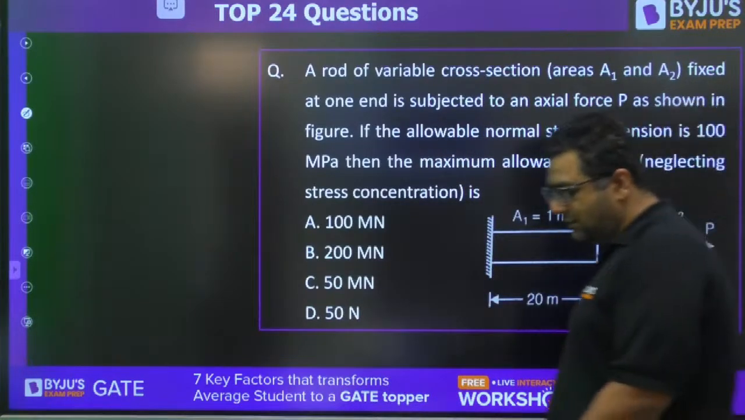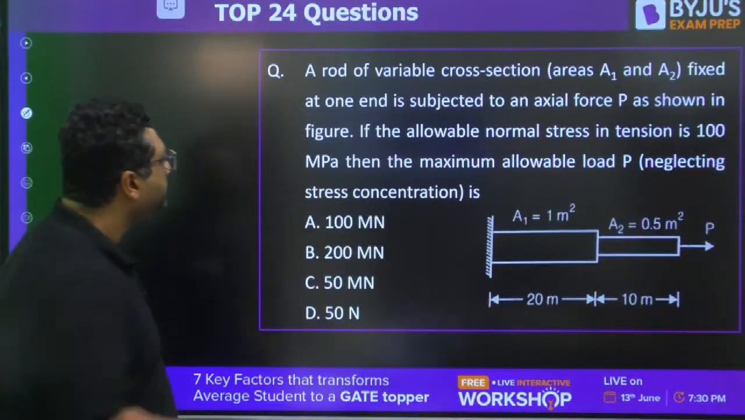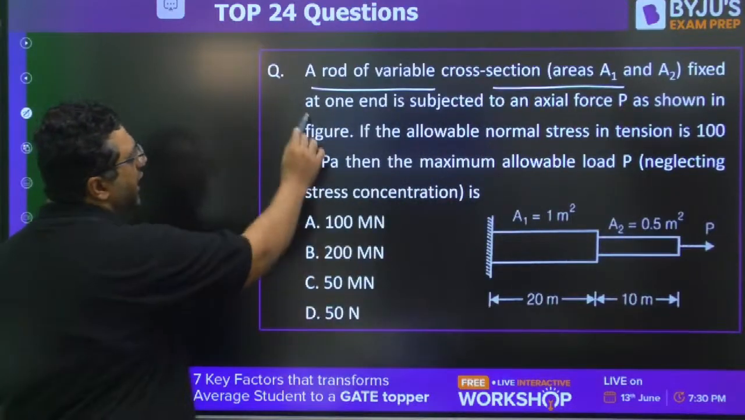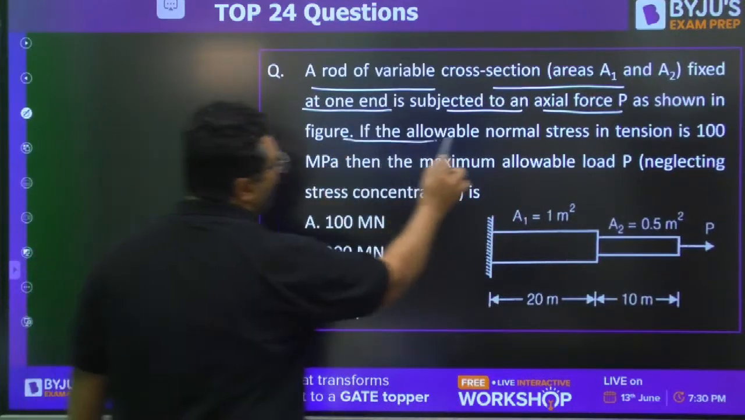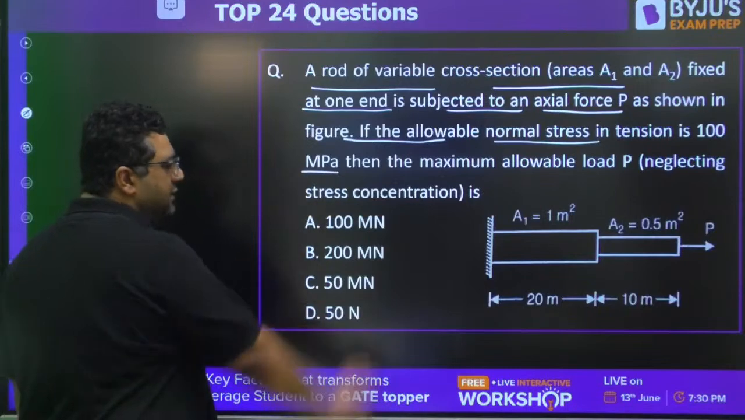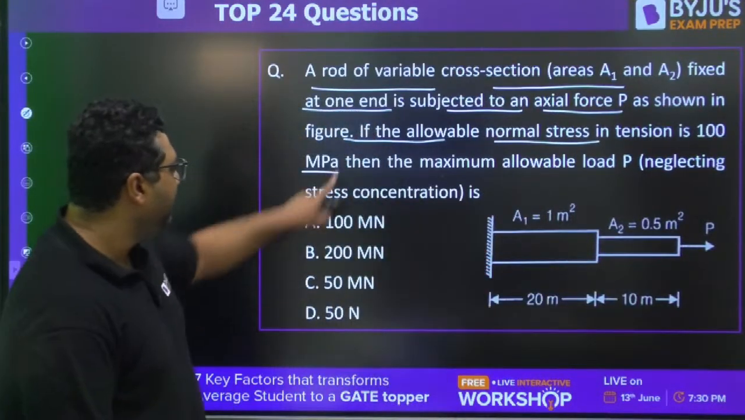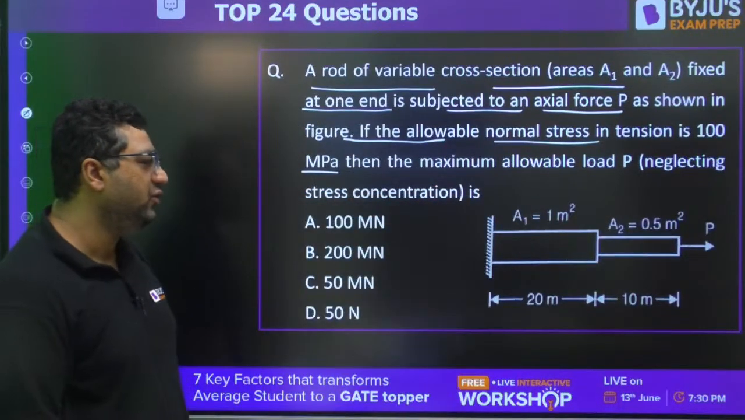Next question is this. This is easy question. I feel everybody can do that. A rod of variable cross section, area is changing, at one end is subjected to an axial load P as shown in the figure. If allowed normal stress in tension is 100 MPa, so material can bear only up to 100 MPa, then the maximum allowable load will be. So you need to tell the value of load.